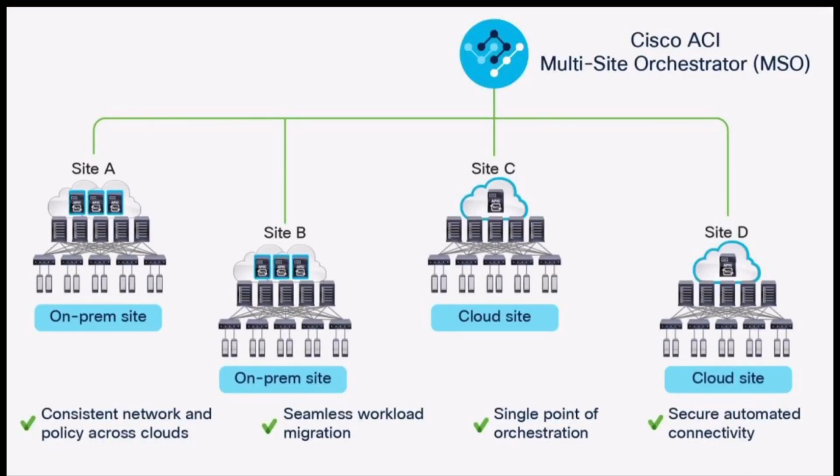This is an overview of what it would look like. Nowadays, the hybrid architecture is becoming more and more common in most of the enterprise networks. So you will have presence on prem as well as on cloud. Cisco ACI is used by many enterprises right now to set up their data centers. So if you're already using Cisco ACI with a multi-site deployment, then you can easily extend it to deploy